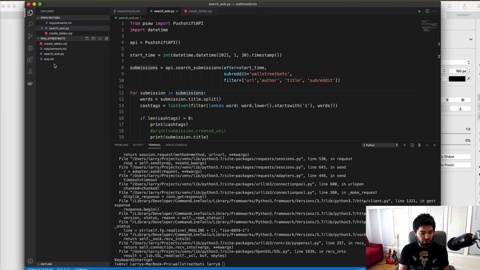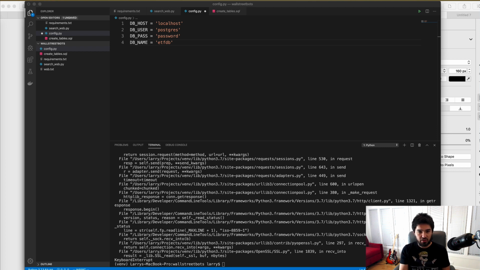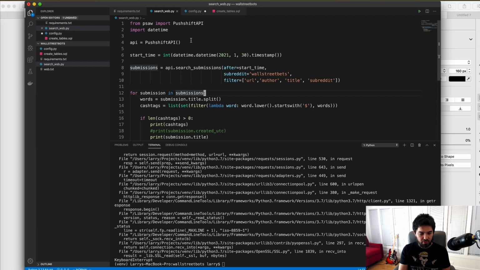So I'm back in Visual Studio Code, and so we're going to get our code from the previous video. And so we'll have a config.py, and since I've already put this in the GitHub page, you can just copy this from over there. But in config.py, we have a few settings to connect to our database. You can review previous videos if you want to keep doing this, or take the code from github.com/hackingthemarkets. So I'm going to borrow some code instead of reinventing the wheel. So I'm going to copy this over here, and then we import psycopg2 and psycopg extras. So I'm going to copy that part from GitHub.